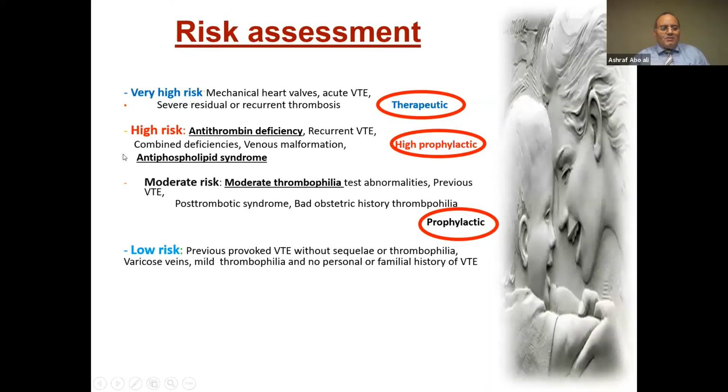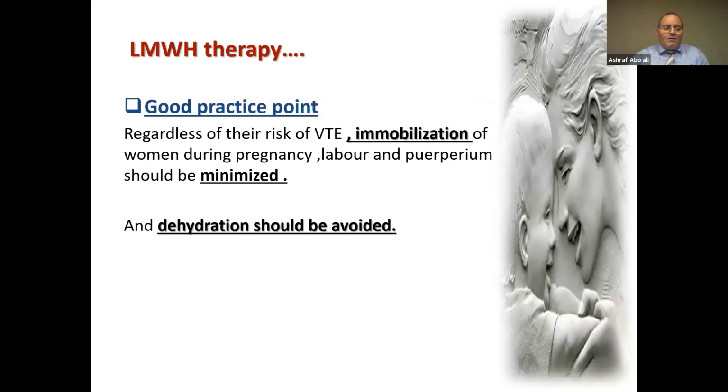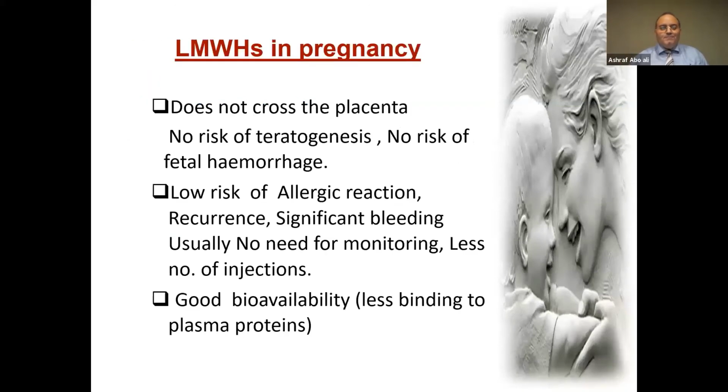It is antithrombin deficiency and the antiphospholipid syndrome. And we have moderate risk patients with the other moderate thrombophilia testing. As we say, all other than the heterozygous factor V Leiden mutation are low risk. There is a good practice point: it is not just to give thromboprophylaxis. It is very important, regardless of the risk of venous thromboembolism, that immobilization of women during pregnancy, labor, and puerperium should be minimized, and dehydration should be avoided.